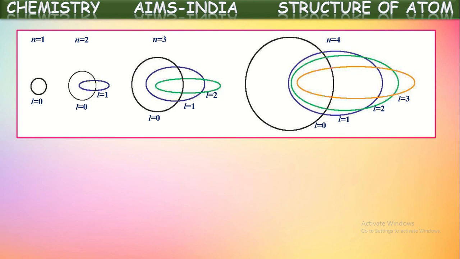See, how many different paths exist for the electrons in each shell. If you see the first shell, it has only a circular path. The second has, along with the circular path, one more elliptical path.